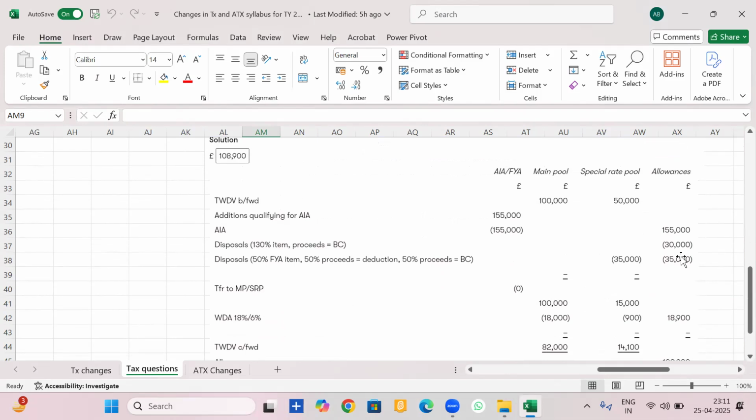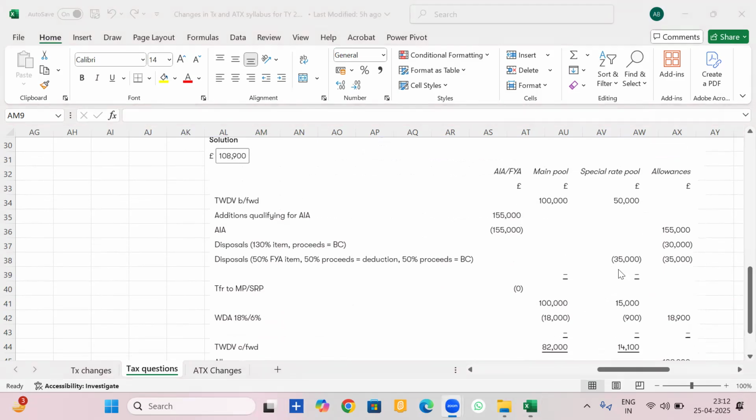I hope I'm clear. So now allowances, along with the balancing charge, we can get a total here. Okay, now we are done with the main pool. We are done with the opening balance. We are done with the main pool. We are done with the special rate pool.